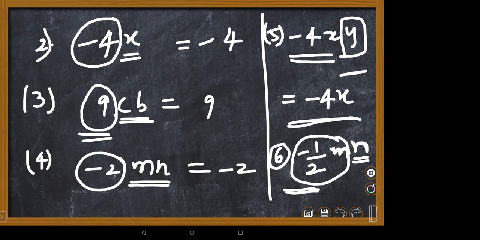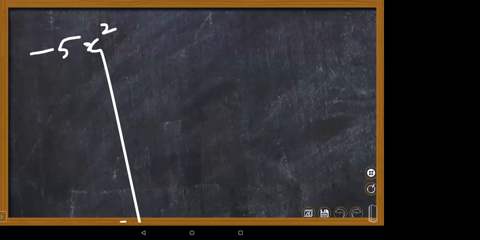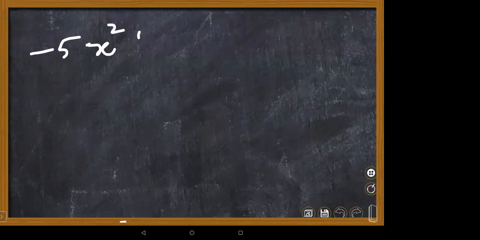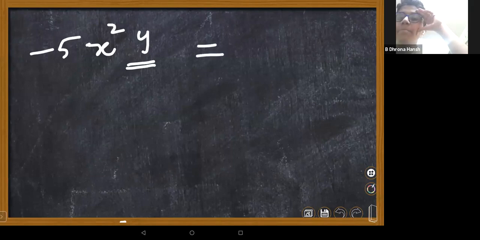If they particularly mention it, how will y be a coefficient, ma'am? See, suppose minus 5x square y. So I'm asking, what is the coefficient of y? Minus 5x square, ma'am. Yes, minus 5 x square.